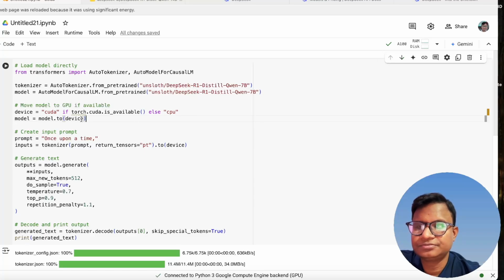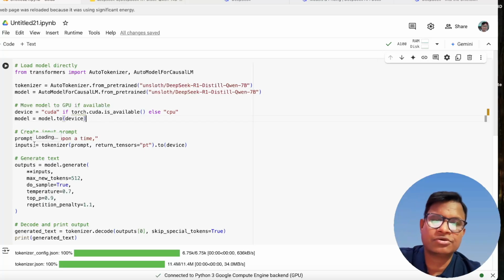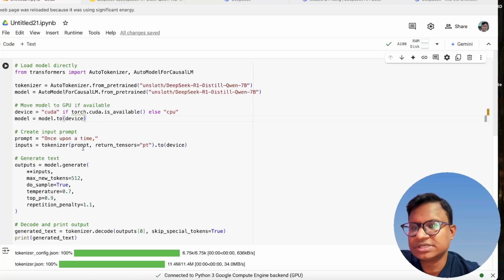Then you need to give your prompt. Then you need to change the inputs to tokens only, so the inputs will be changed to tokens here. Then you need to have the outputs, where you give the max tokens, whether you're going to do sampling or not, what the temperature and the top p are, and if you're giving any repetition penalty. Then you need to decode the output that is coming out. Okay, so I ran it out here.